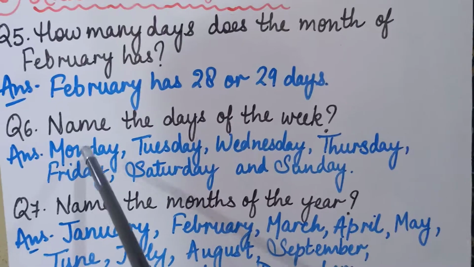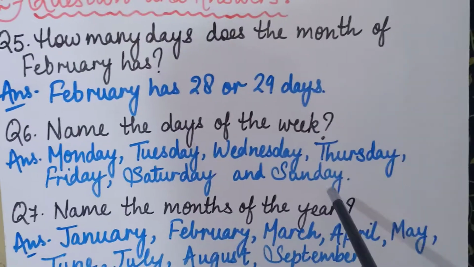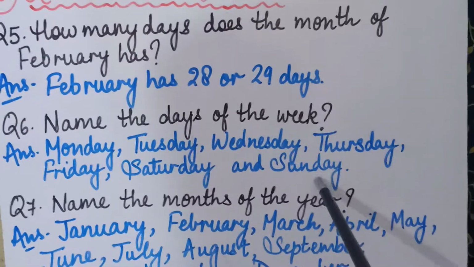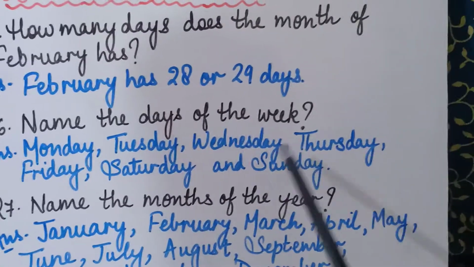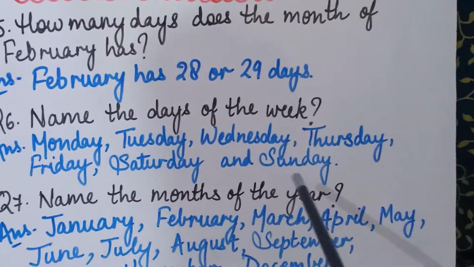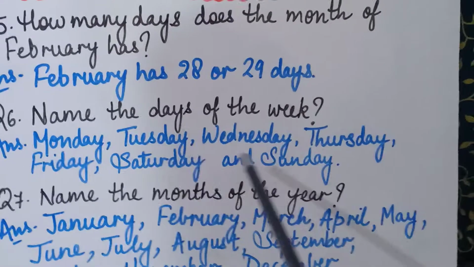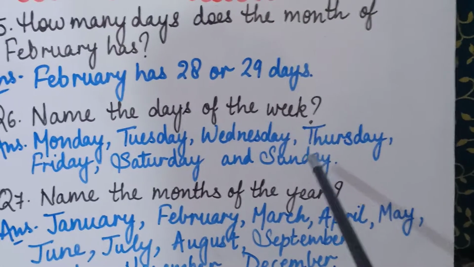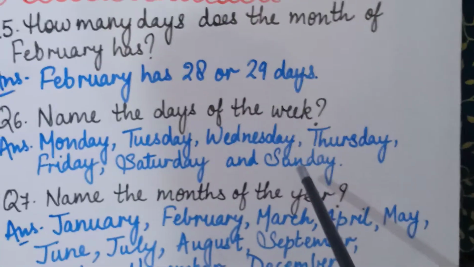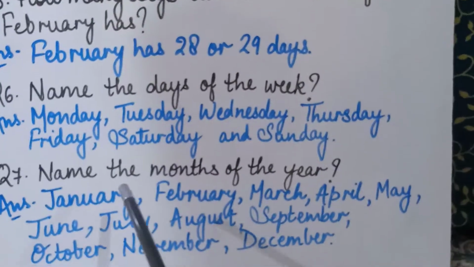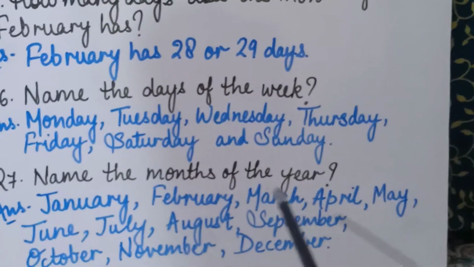So our week starts from Monday and it ends till Sunday. Okay, so Monday, Tuesday, Wednesday, Thursday, Friday, Saturday and Sunday. These are the 7 days of the week. I hope you all understood it. Now coming to the last 7th question, name the months of the year.